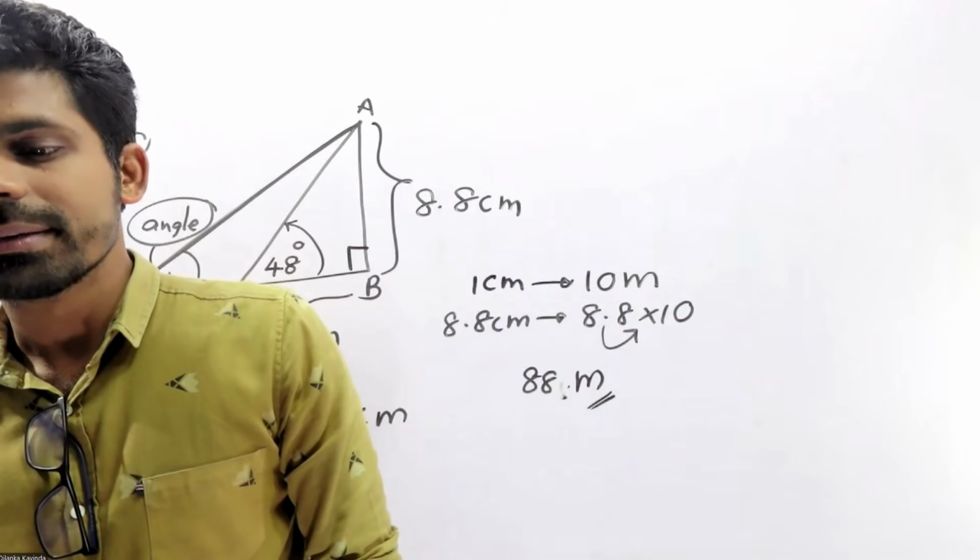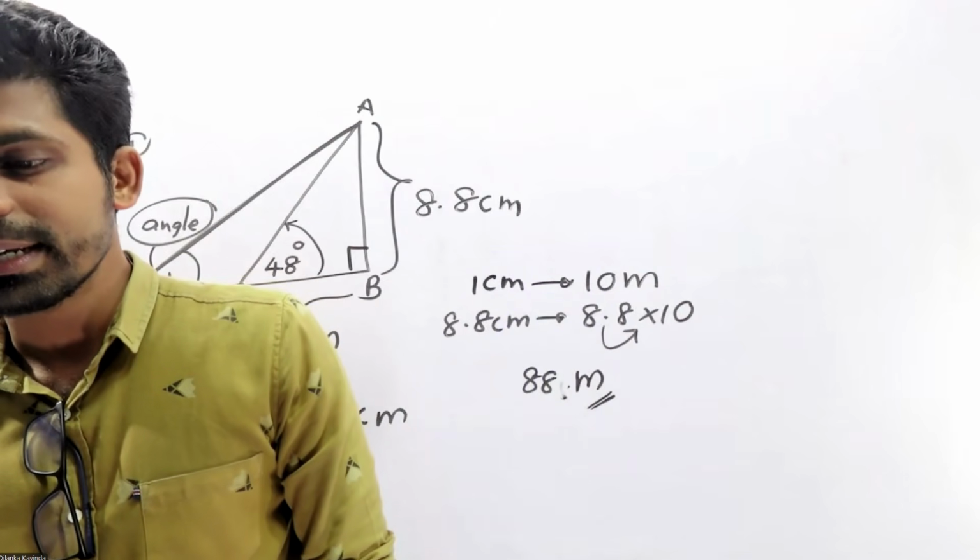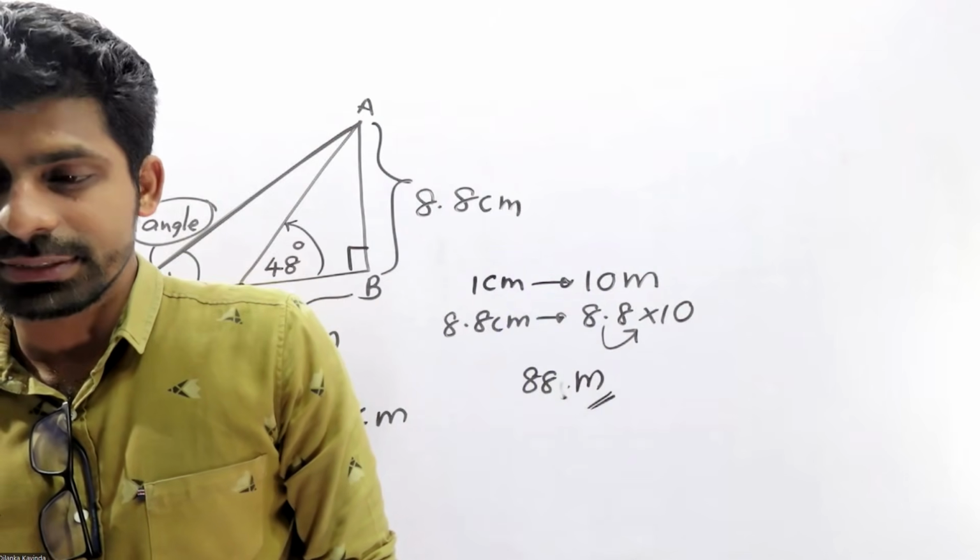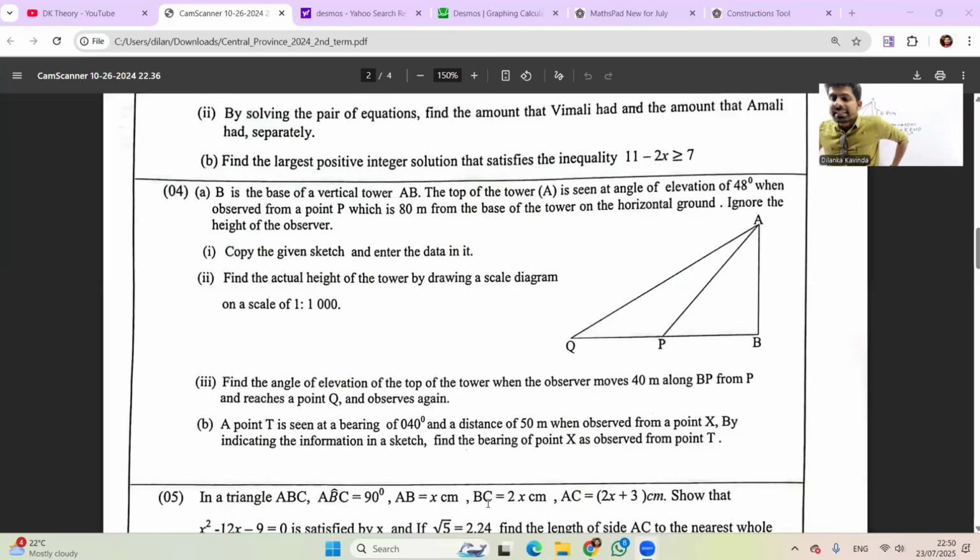Okay? Right? For the next one also, a point T. Look at the next one. Let's quickly answer the last question. A point T is seen at a bearing of 40 degrees and a distance of 50 meters when observed from a point X. By indicating the information in a sketch, find the bearing of X as observed from T.